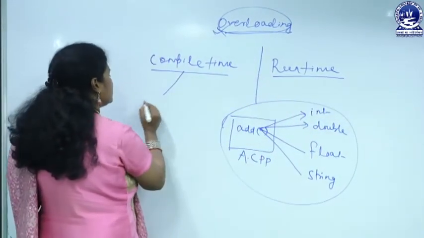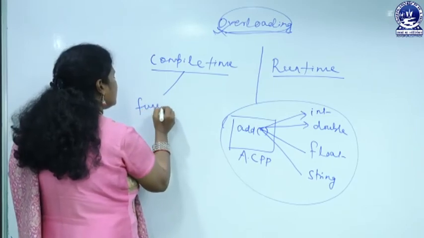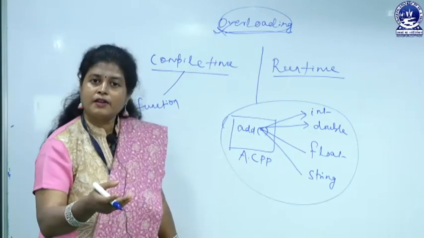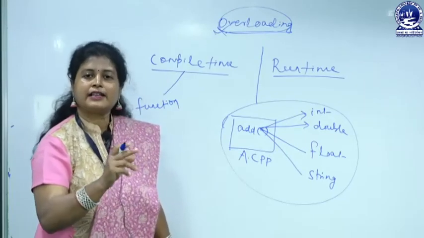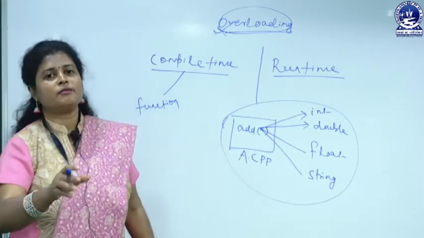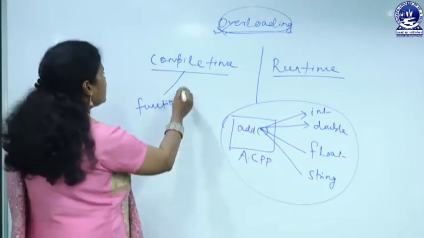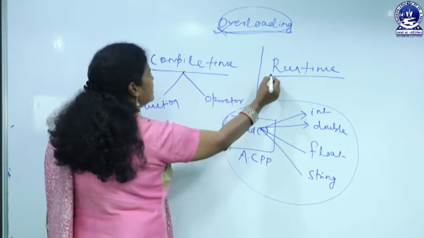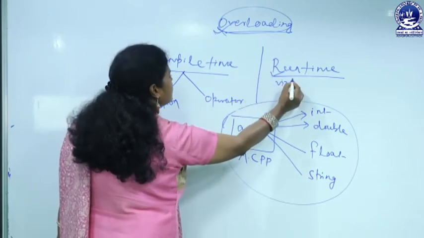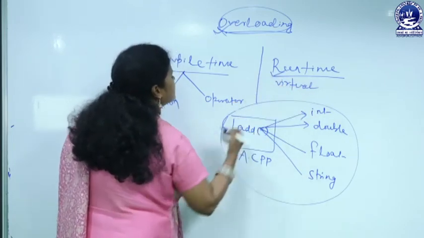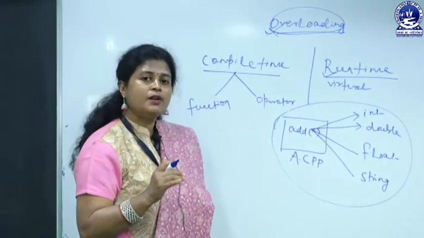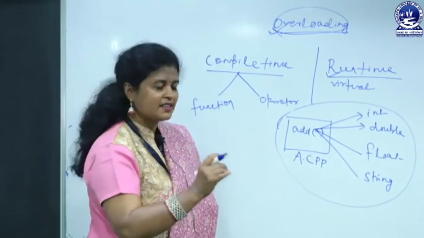Compile time is your function overloading. It means that here we can use multiple functions with the same name, but the return type or the number of arguments are different. Another one is operator overloading. And runtime polymorphism is implemented by using virtual functions, which we will discuss later, but here I will only discuss what the difference is.